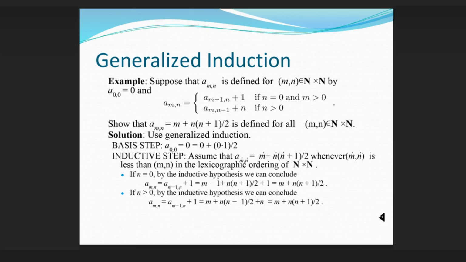If n is greater than 0, by the inductive hypothesis we can conclude a(m, n) equals a(m, n minus 1) plus n, which equals (m plus n minus 1)(m plus n)/2 plus n, which equals (m plus n)(m plus n plus 1)/2.